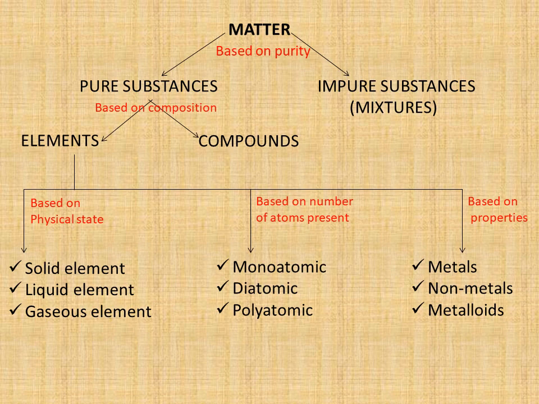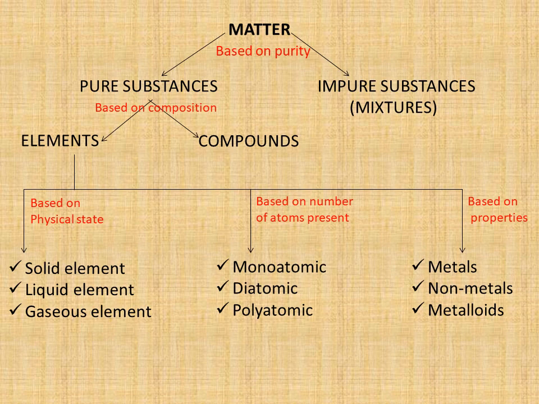In our second class, we classified pure substances based on composition into elements and compounds. Now in this class, we will further classify elements based on physical state, based on number of atoms present, and based on properties.